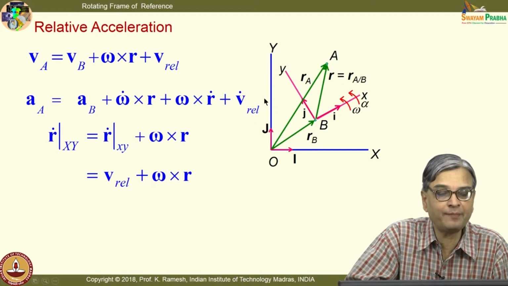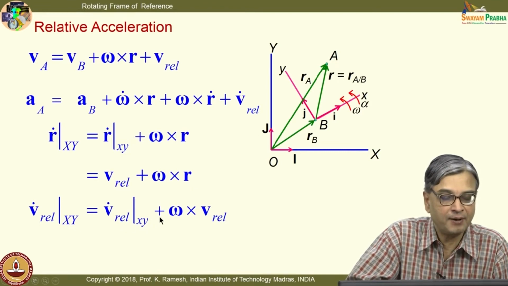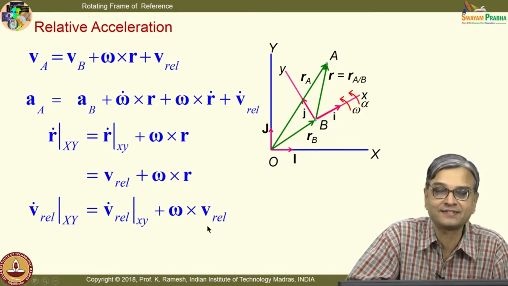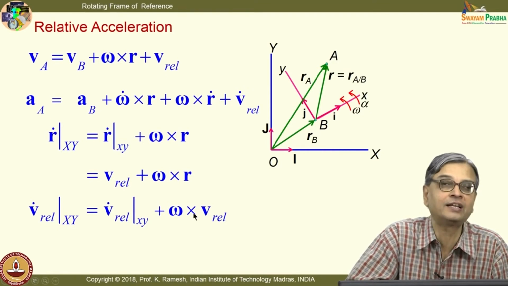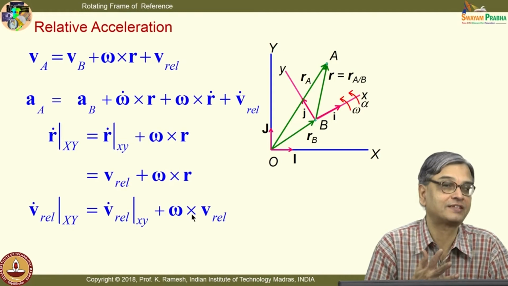Then I have to worry about what is V dot rel. If I write V dot rel with respect to capital XY, I will have V dot rel with respect to small xy plus omega cross V rel. You should not forget this. This is very important when you are having a rotating frame of reference.